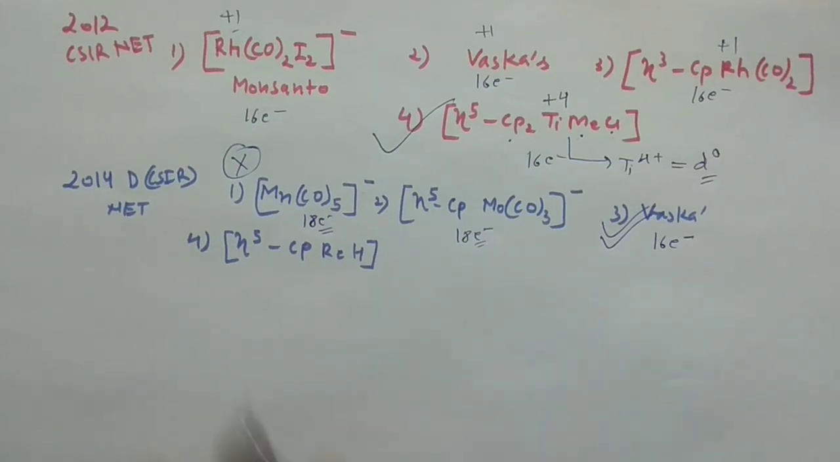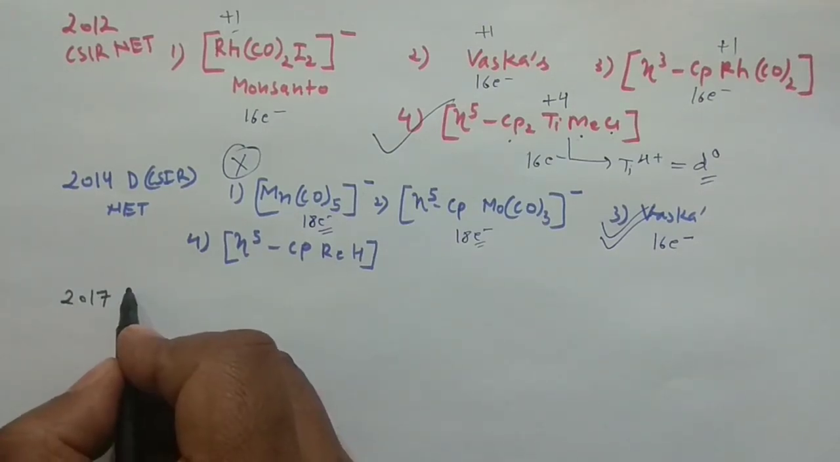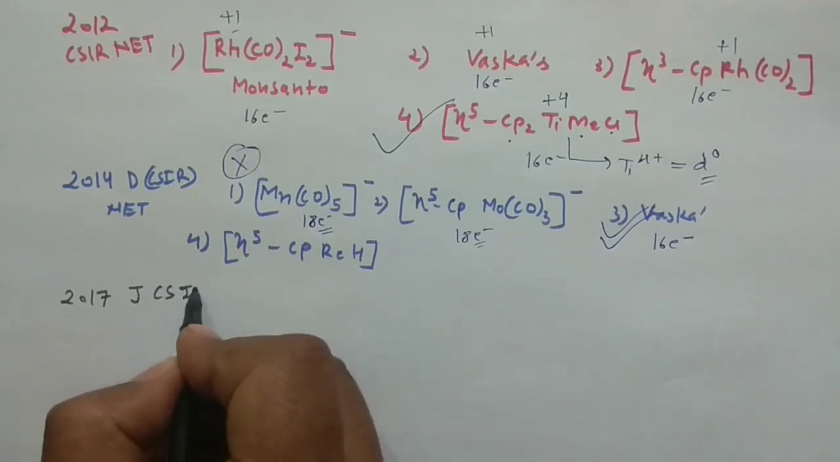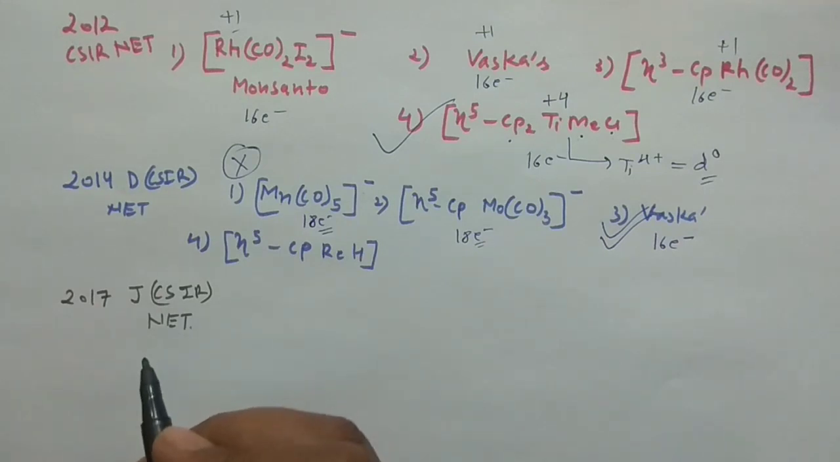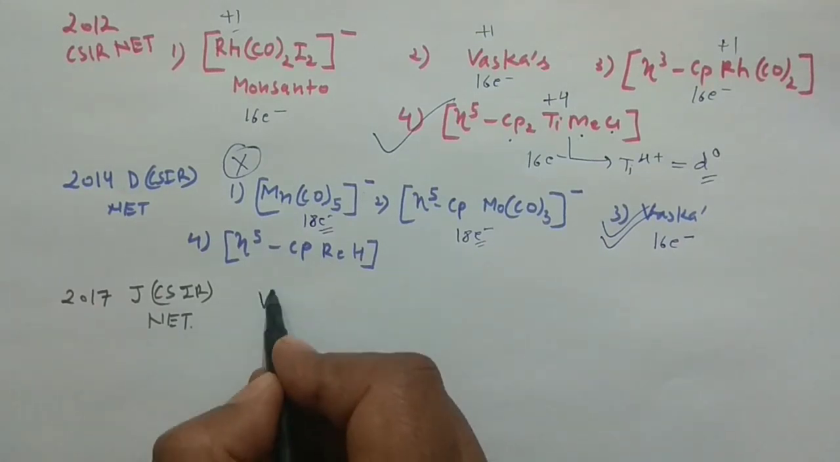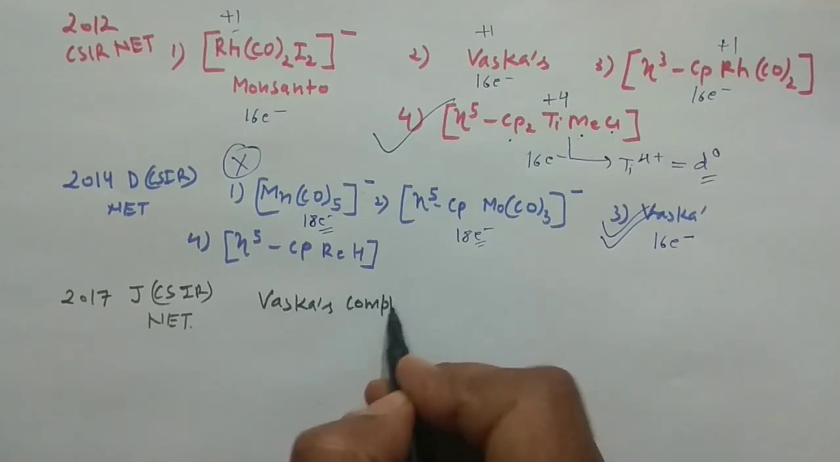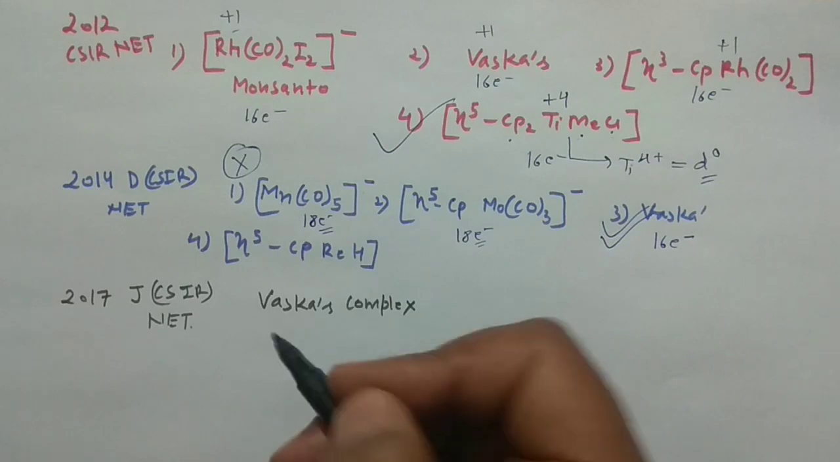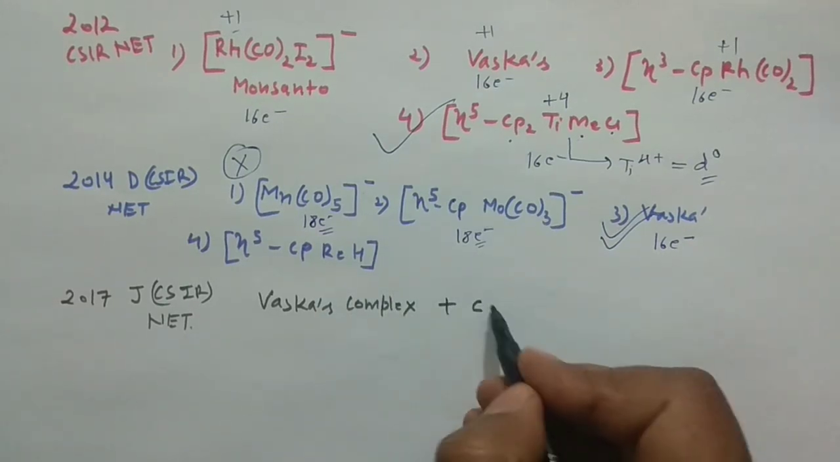Okay, and the 2014 problem I have already discussed, and now I am discussing another problem, NET 2017 June, CSIR NET problem. What they have asked is, they have given you the Vaska's complex, and they are reacting this Vaska's complex with CH3I.